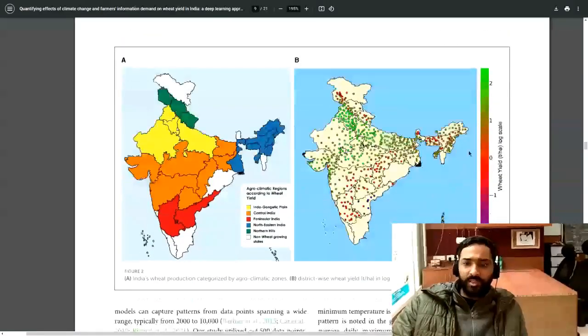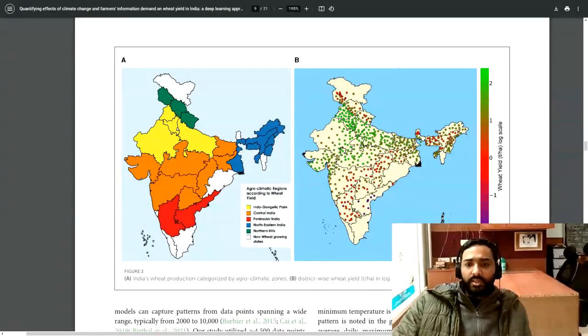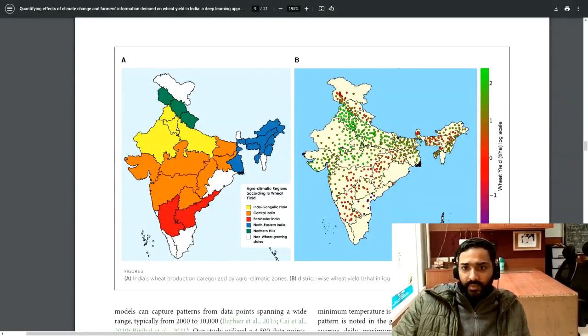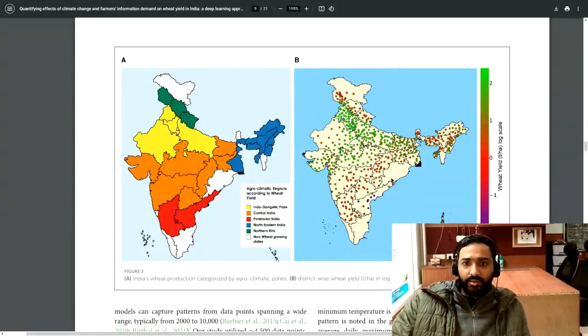As we can see, figure 2b is the district-wise wheat yield, which is on a log scale. Here the wheat yield is higher in the Indo-Gangetic and central parts of India than in other parts of India.